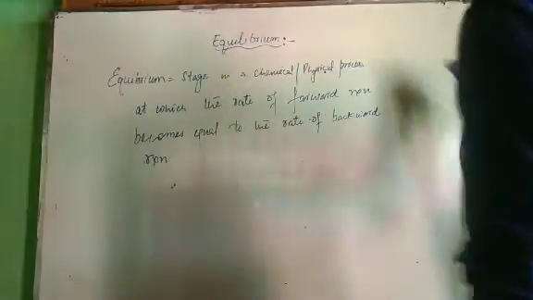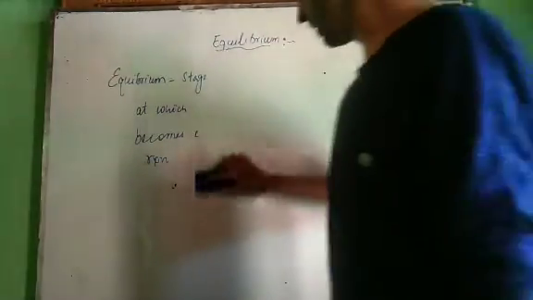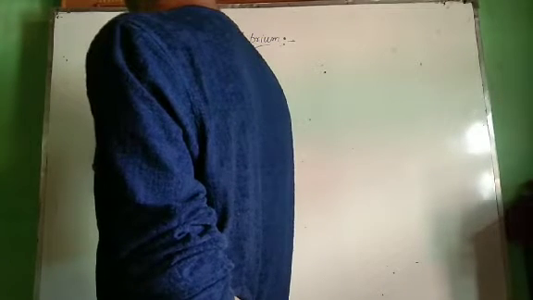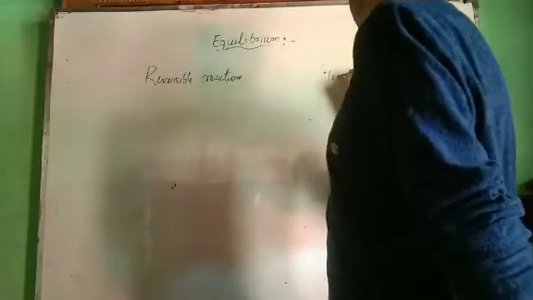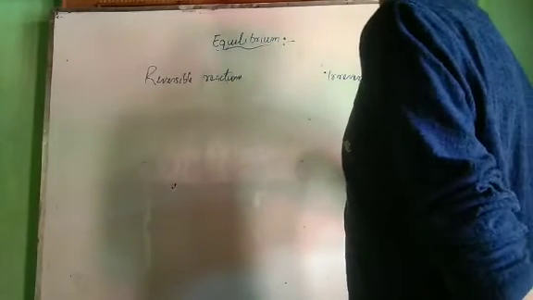Now the question arises, what type of chemical reactions show the equilibrium stage? In what type of chemical reactions are we going to achieve equilibrium stage? On that basis we will first classify chemical reactions into two categories: reversible reactions and irreversible reactions. Reversible processes or reversible reactions, the better term is reactions, and irreversible reactions.